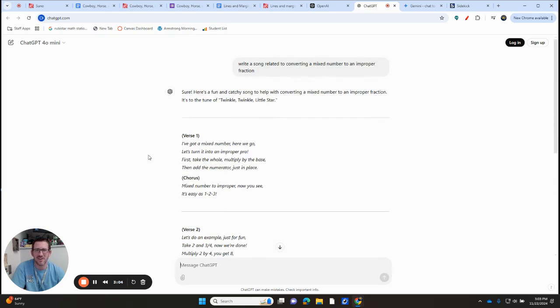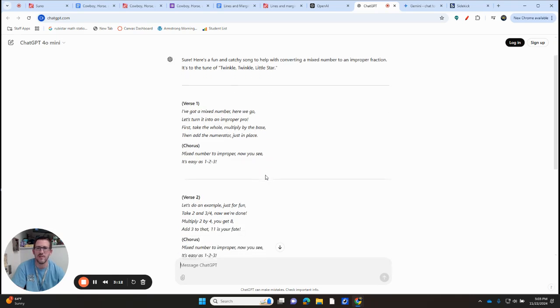Twinkle, twinkle, little star. I've got a mixed number. Here we go. Let's turn it into an improper fraction. First, take the whole number, multiply it by the base, then add the numerator just in place.